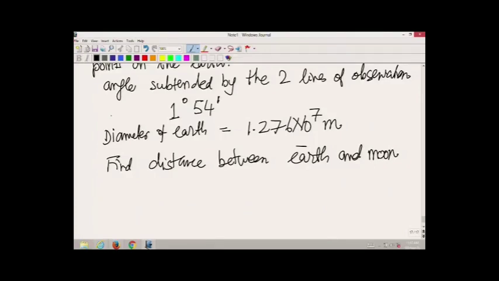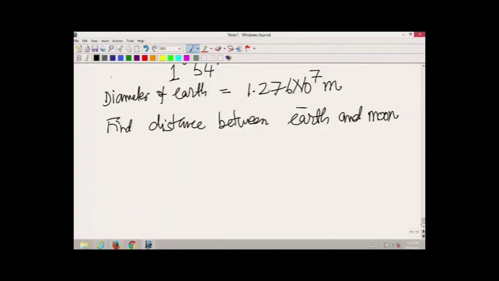So, here if we draw, this is the earth, we have observatory A here, observatory B here, and this is the location of the moon.